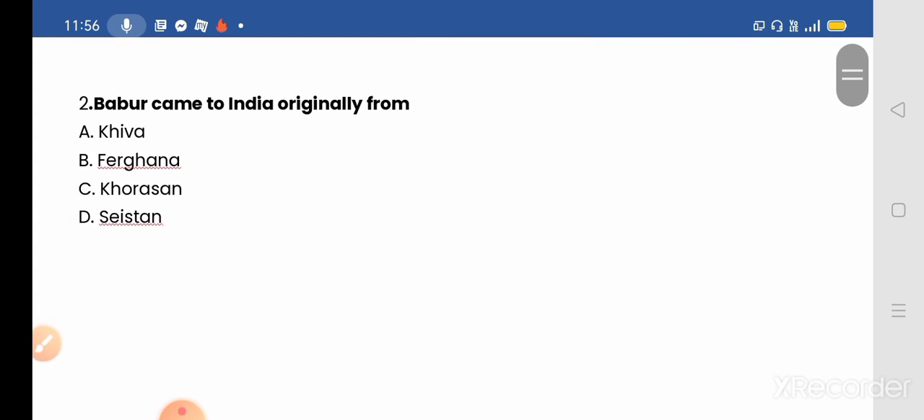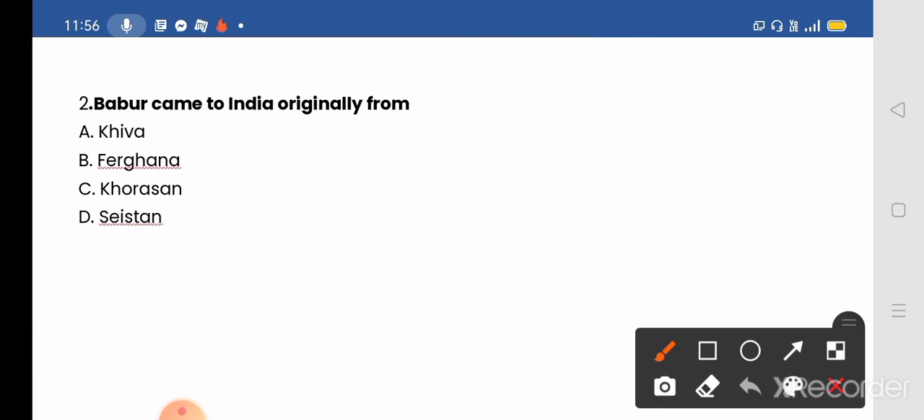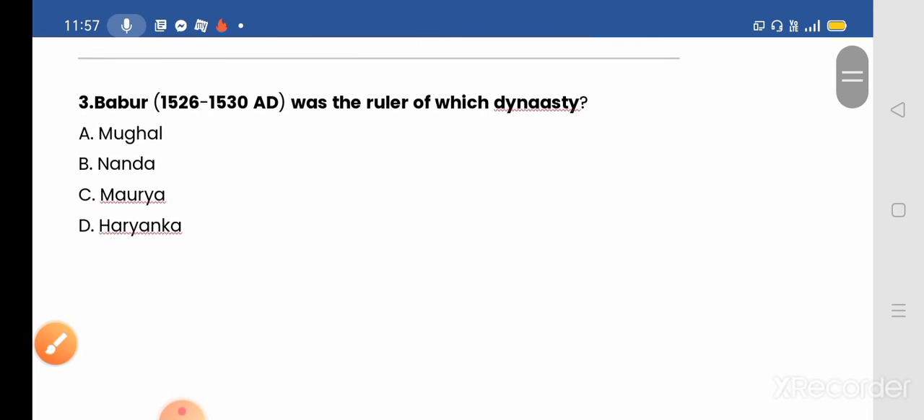Babur came to India originally from. We all know that Babur came to India originally from Fargana. He was a resident of Fargana Valley, which is currently situated in modern Uzbekistan. So the correct answer will be option number B, Fargana. Next we move to our third question.